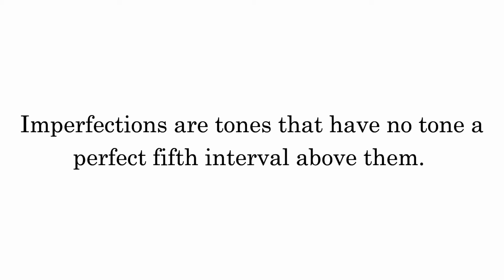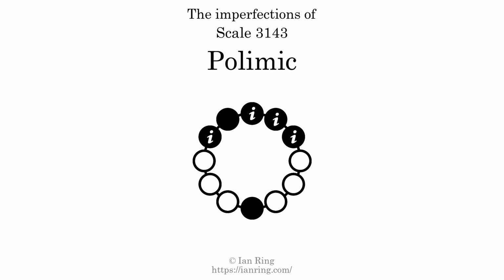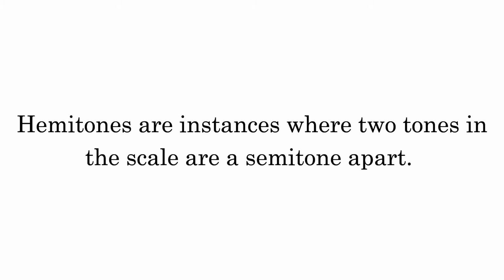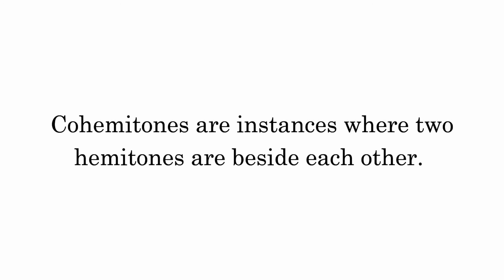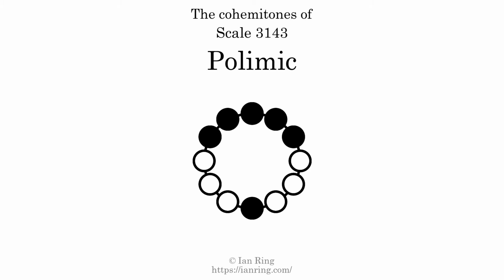Imperfections are tones that have no tone a perfect fifth interval above them. This scale has 4 imperfections. They are at positions here, here, here, and here. Hemitones are instances where 2 tones in the scale are a semitone apart. This scale has 4 hemitones. They are at positions here, here, here, and here. Cohemitones are instances where 2 hemitones are beside each other. This scale has 3 cohemitones. They are at positions here, here, and here.